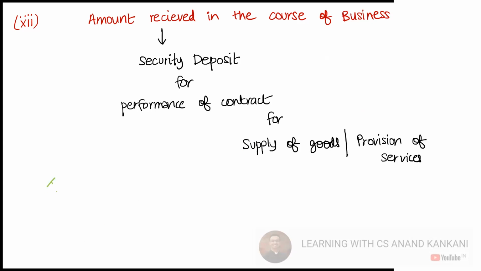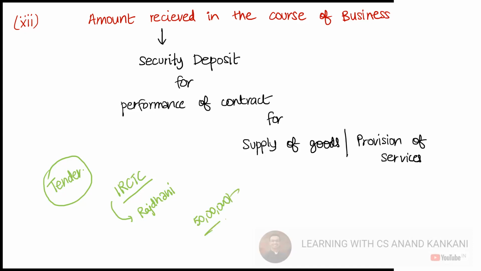A classic example: a company is allotting tenders, like how the government gives a tender. Take for example IRCTC. IRCTC has come up with a tender for catering services to the trains, for example for Rajdhani trains. IRCTC says you need to deposit an earnest money of 50 lakh rupees with the company if you want this particular tender.